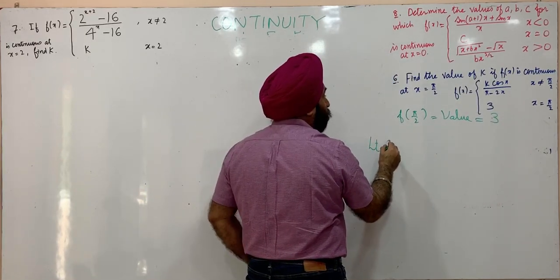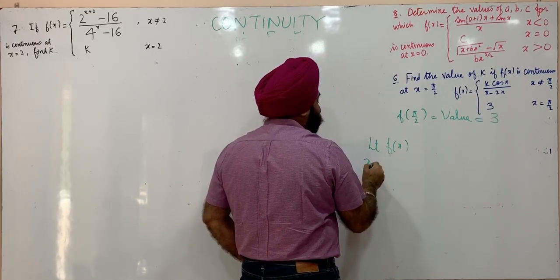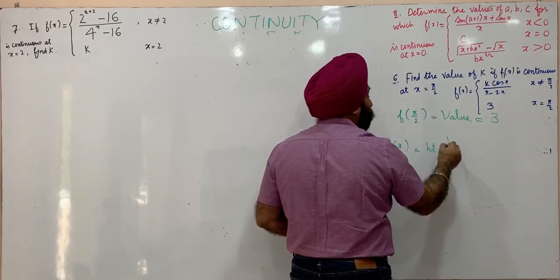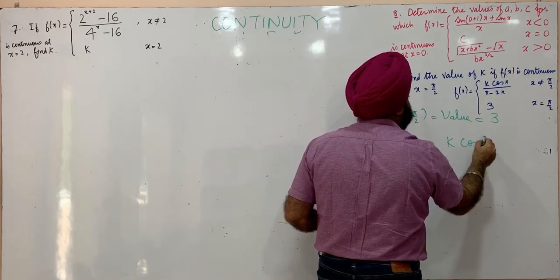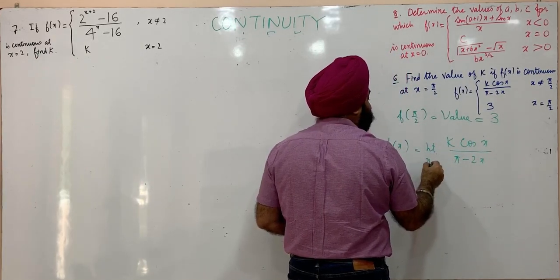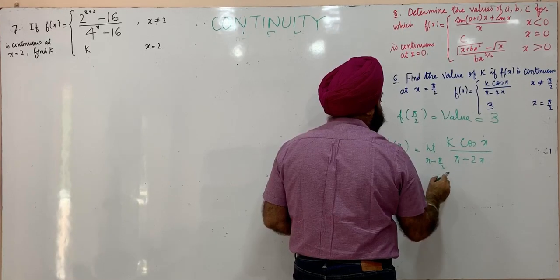Let's find out the limit of f of x as x approaches pi by 2. This is limit k into cos of x upon pi minus 2x as x approaches pi by 2.